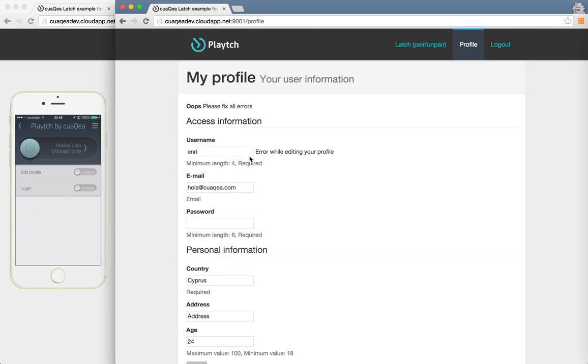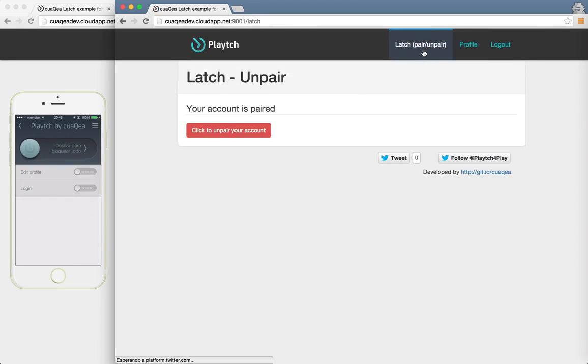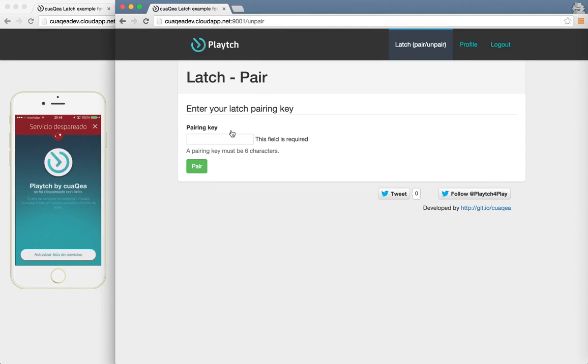If you want to unpair your app, you only have to go to Latch and click to unpair your account. So now we are unpairing.